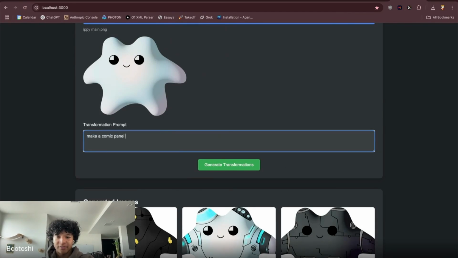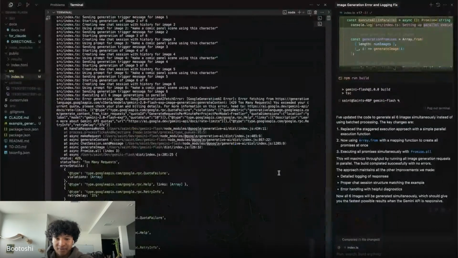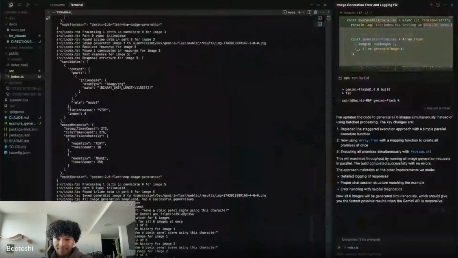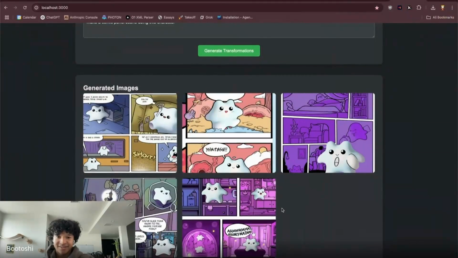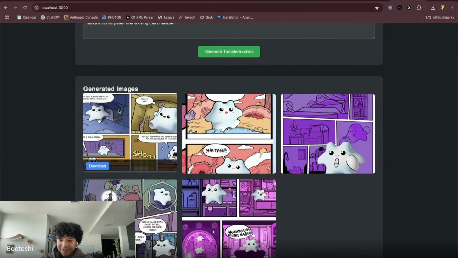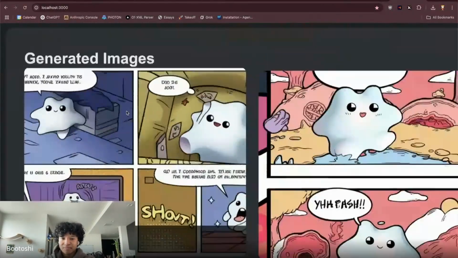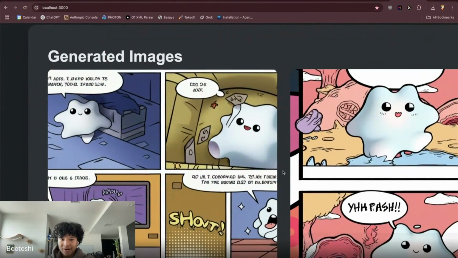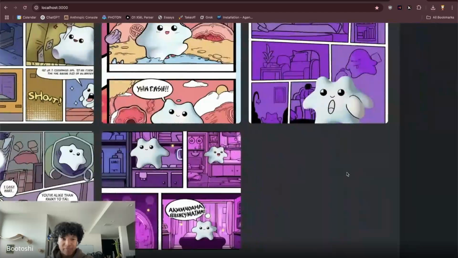Make a comic panel scene using this character. Anyways, is this too many requests or is it fine? I think it's fine. Oh, look how cute. So now we have different comic characters. I guess there is an API limit that I'm hitting. But now we can visualize Ippy as these different comic characters because of this product we made.